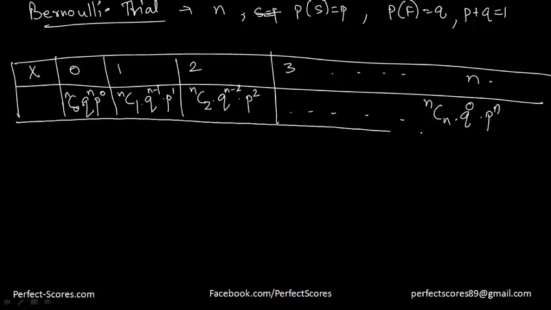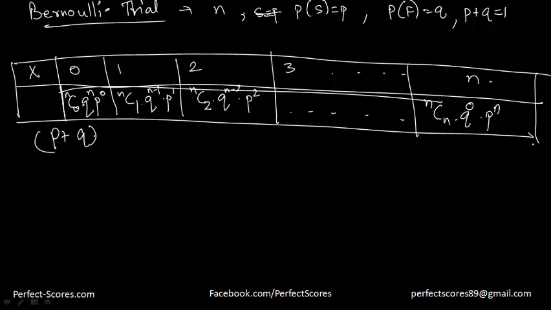So that means my Bernoulli trials follow this distribution. I hope you're understanding this point, guys. This is nothing but an expansion of p plus q all raised to the power n.